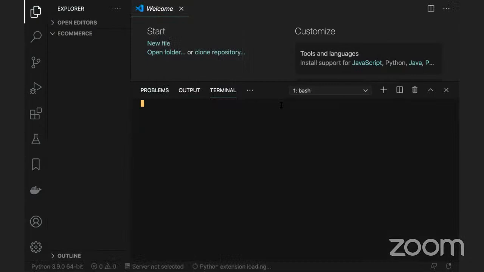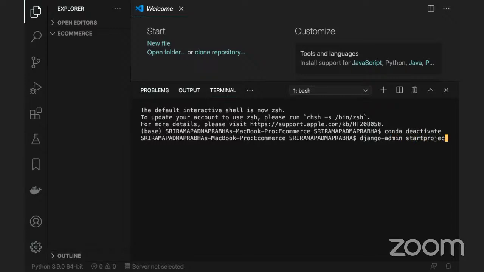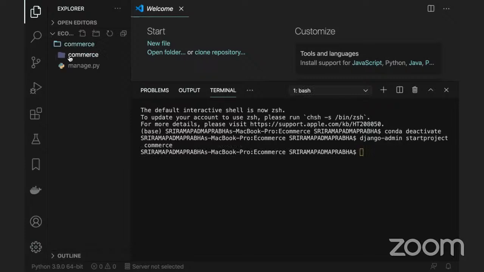Click on new terminal, deactivate, and then django-admin startproject commerce. I'm creating the project called commerce, and you can see I just created a commerce project.